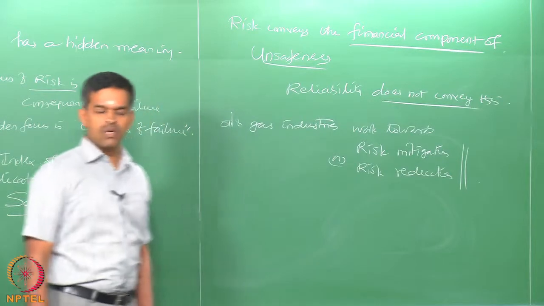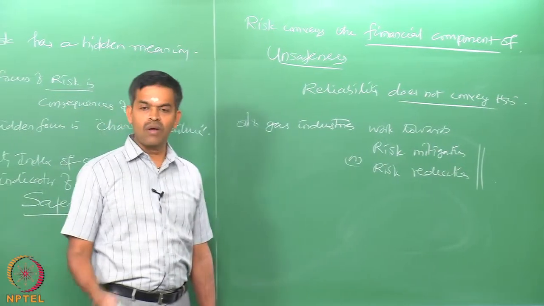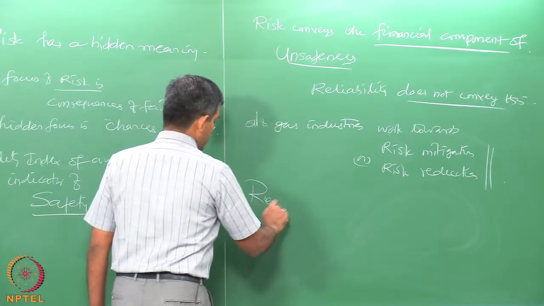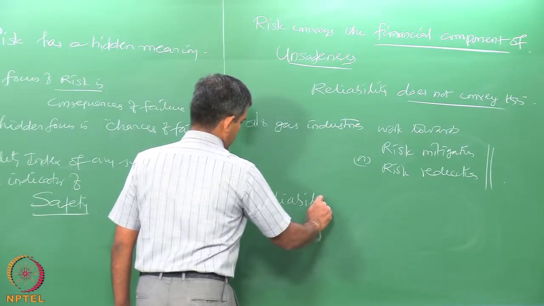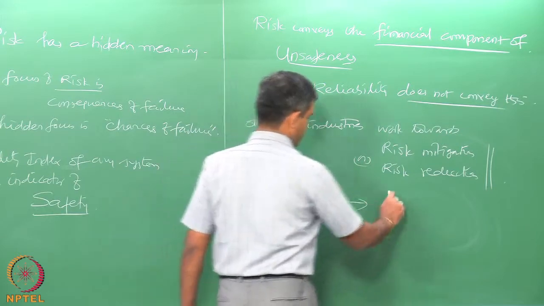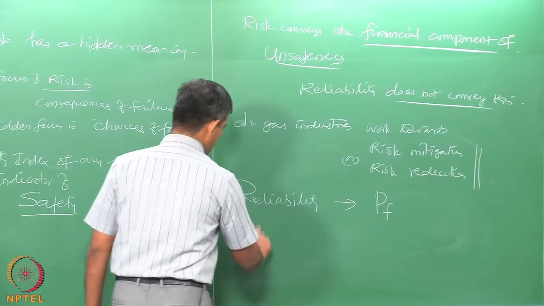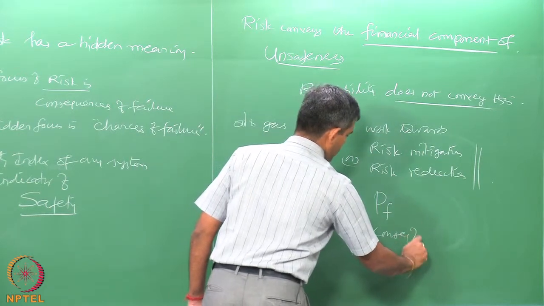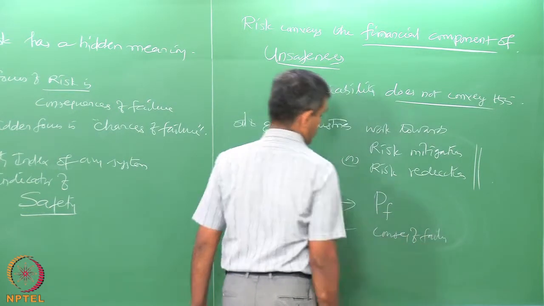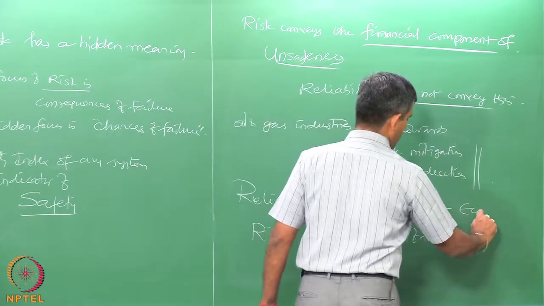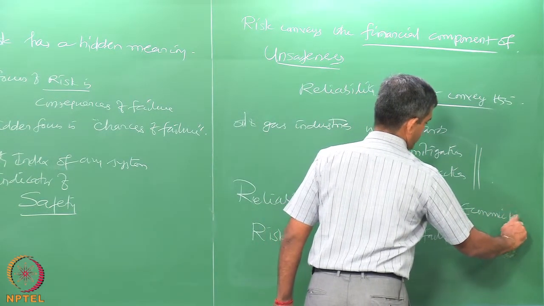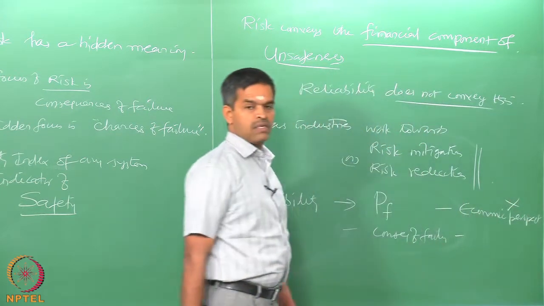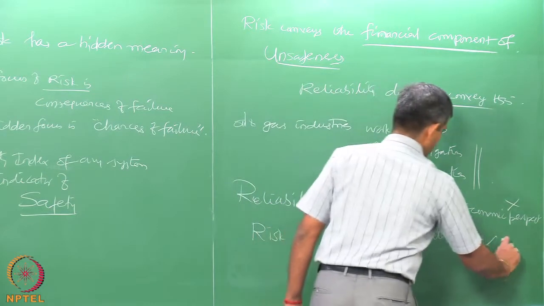They do not work towards reliability analysis at all. So, in reliability the focus is probability of failure, in risk the focus is consequences of failure. Reliability does not give me the economic perspective, whereas risk focuses on economic perspective.